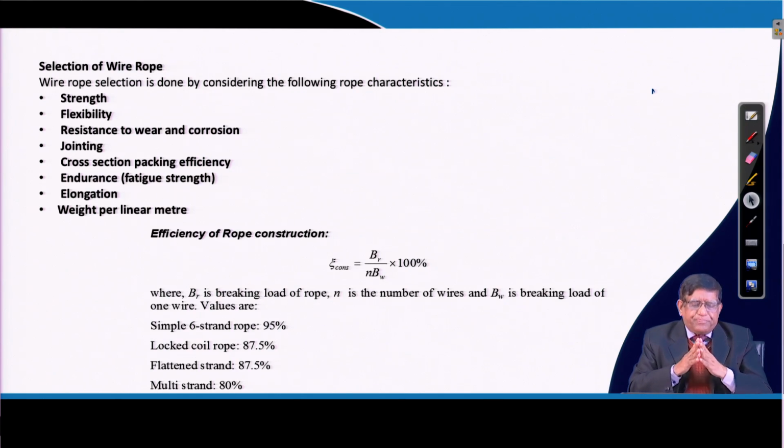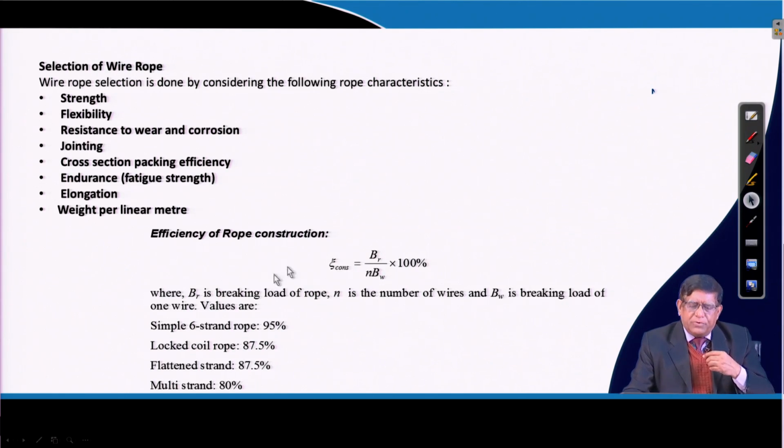Basically, the wire rope will be selected based on strength, flexibility, resistance to wear and corrosion, how they will be jointed, cross-section and packing efficiency, that is, how compact the wire ropes are, endurance to fatigue, how they will get elongated, and weight per meter. These are the parameters considered while selecting the rope.